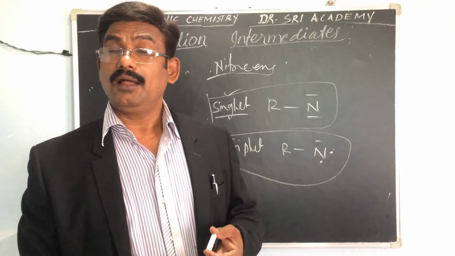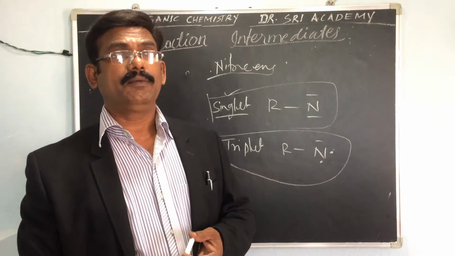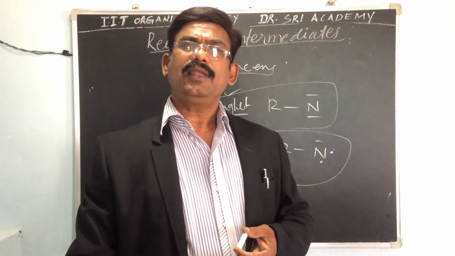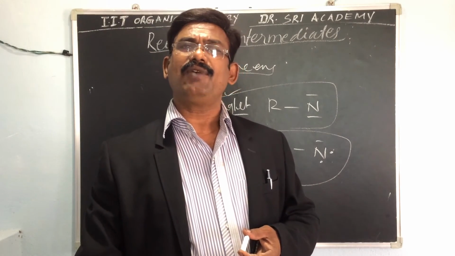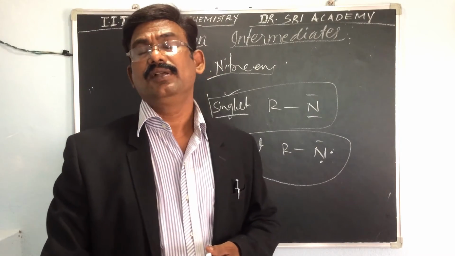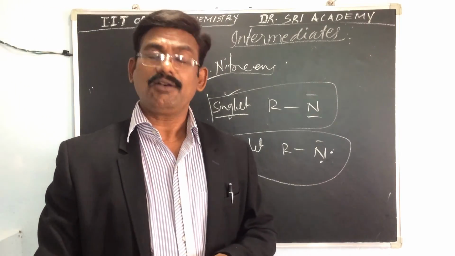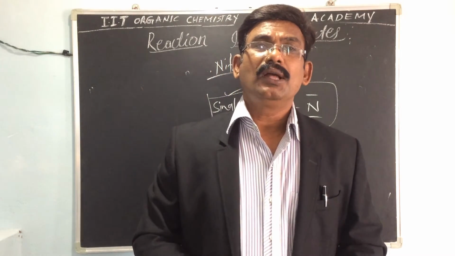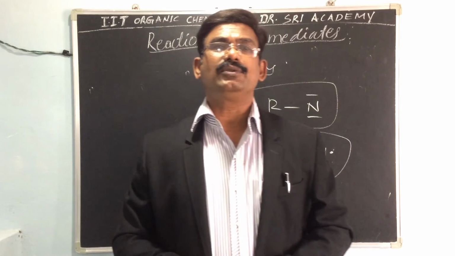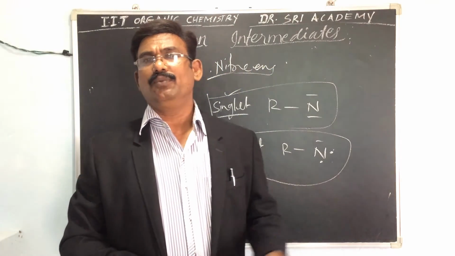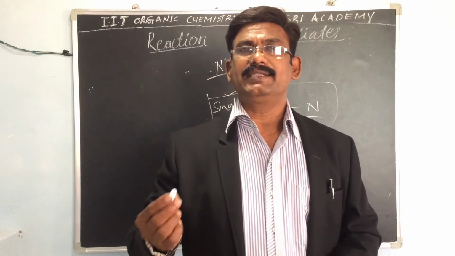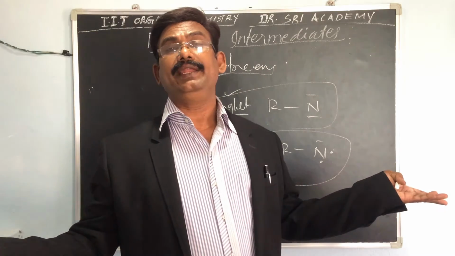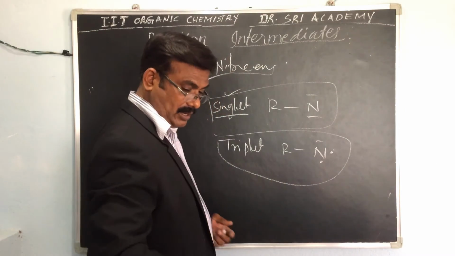In carbenes also, singlet is there and triplet is there. Now the last two reactions for generation we have to see. One is the elimination, another one is the breakdown of double bond compounds. This is the last topic. Within 2-3 minutes we will finish that one. So how to generate the nitrene? Just one example I will give you. The nitrene formation is very easy.